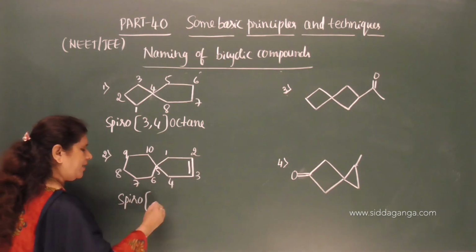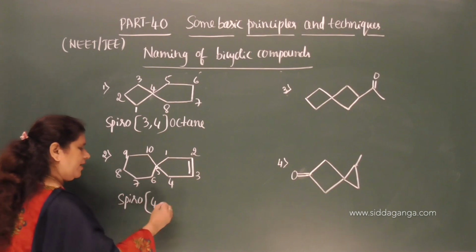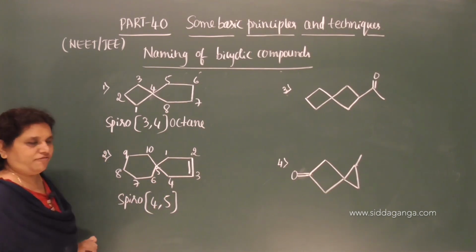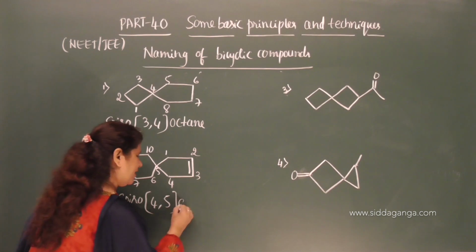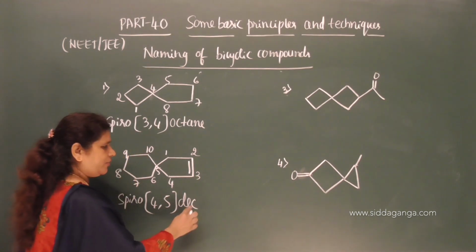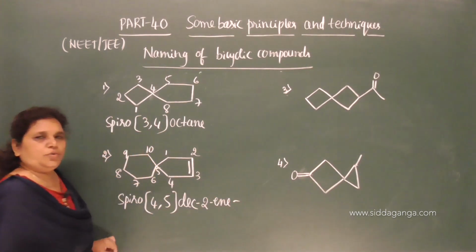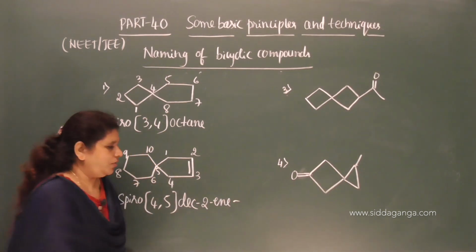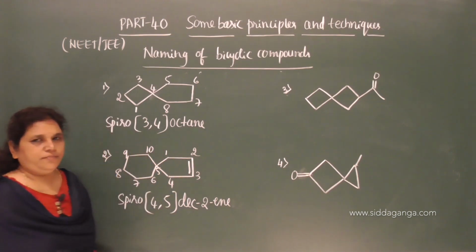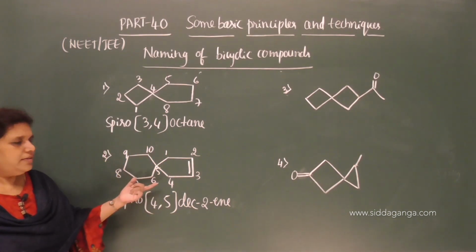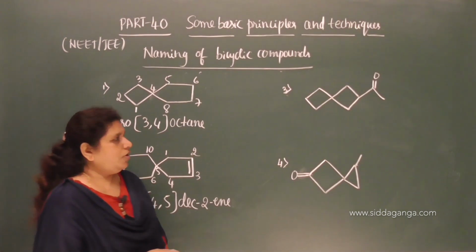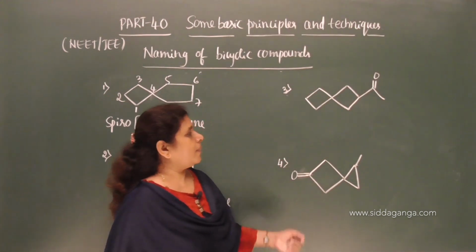Total number of carbon atoms here is 4 and here is 5. 4 comma 5. Total number of carbon is 10. Therefore, dec is the root word, and 2-ene. Dec-2-ene, or you can write it as 2-decene. Okay. And this is the name of this spiro compound. Now, move on to this compound.